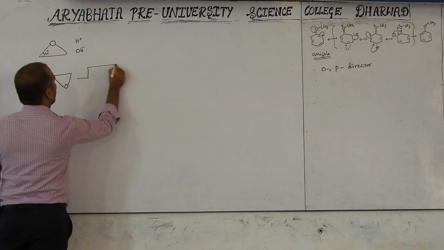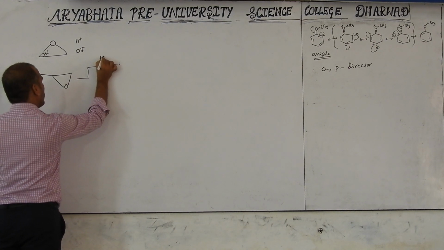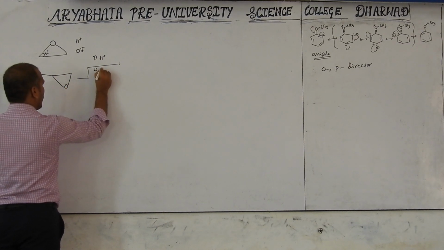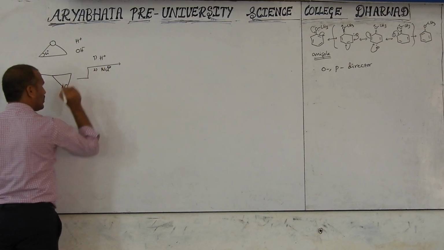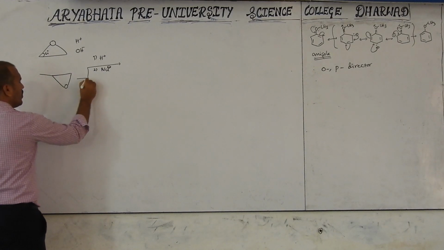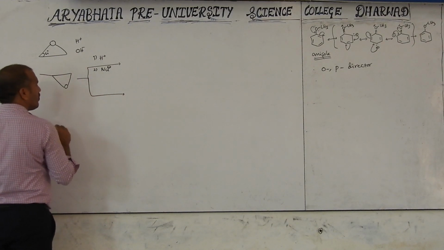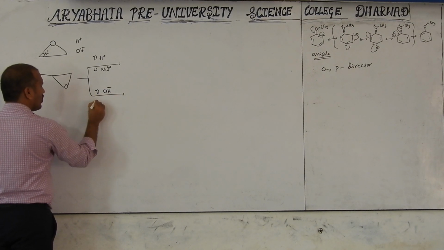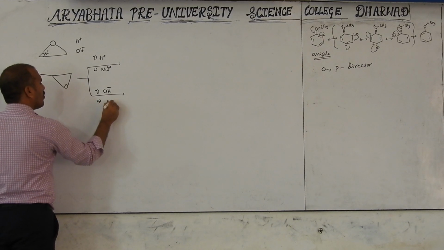Now, first one is acidic medium, with any nucleophile, Nu. The second one is basic medium, with any nucleophile.